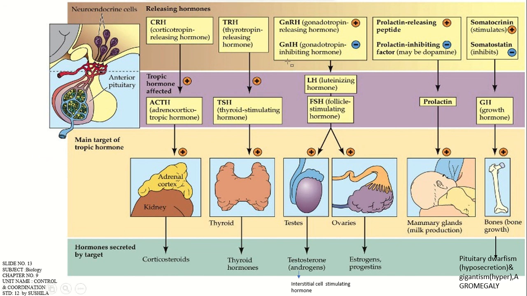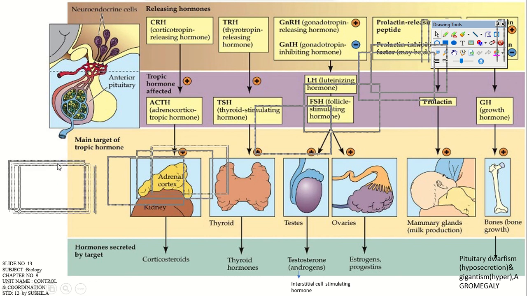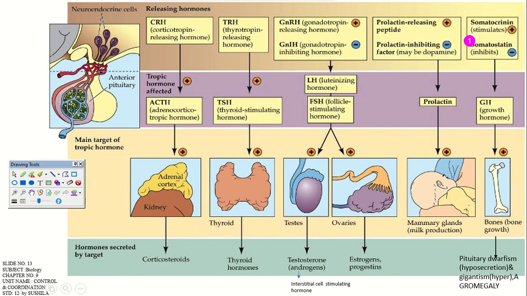The anterior pituitary produces different sorts of hormones, for example somatostatin. If we talk about somatostatin, there is a plus sign and a negative sign. That is nothing but their secretion. If they are secreting in enough amount, that is a plus sign. If the body needs to stop the production of somatostatin, that is the negative sign, right?